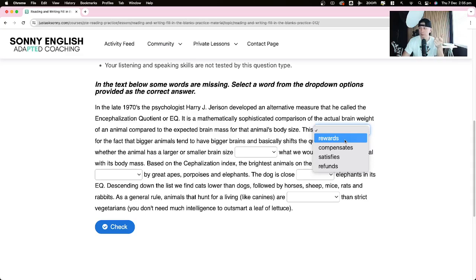I reward you. You reward me. No preposition. Compensates. Do you know this word? Compensates has a dependent preposition. It's for. Compensates for. This is most likely the answer.